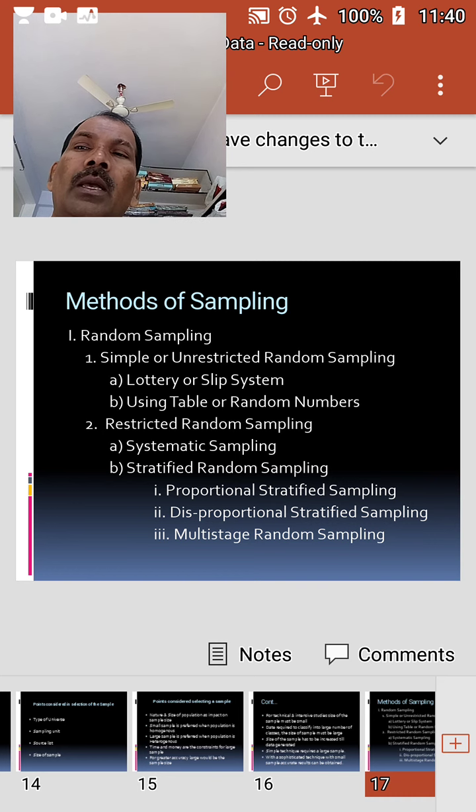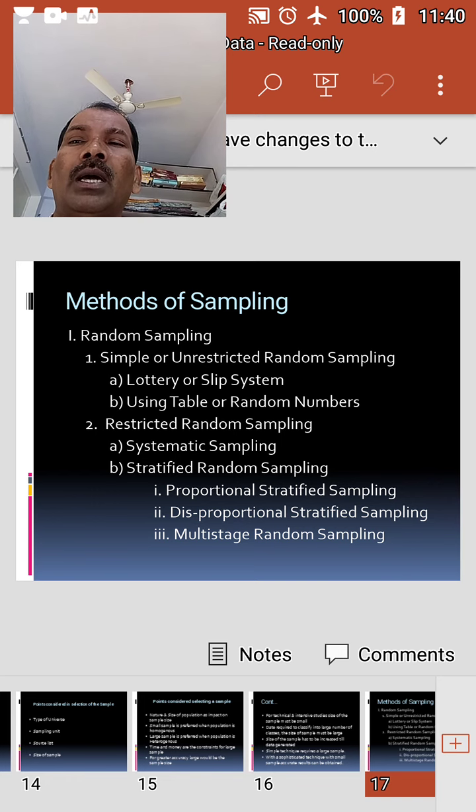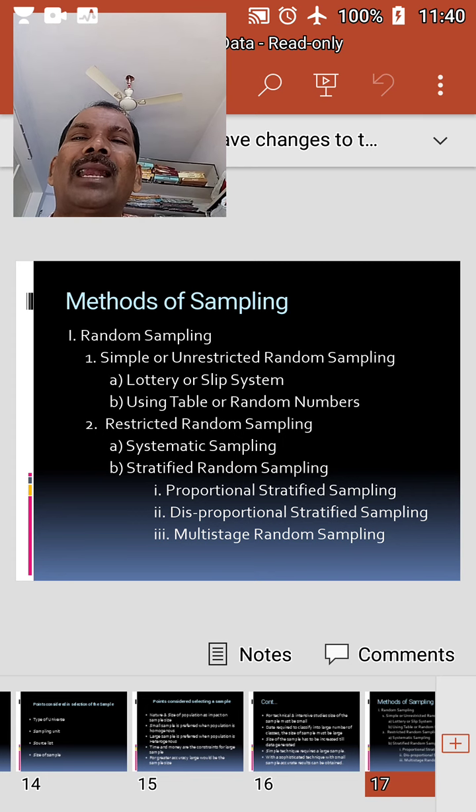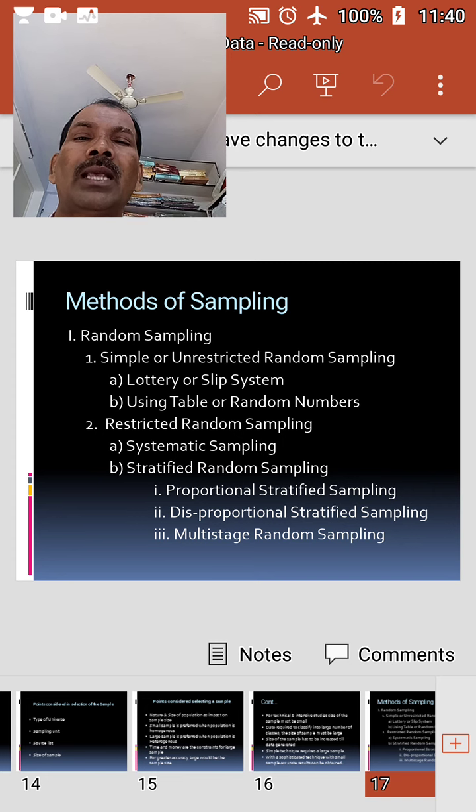Next, stratified random sampling. Under this method, various units in the population are divided into certain groups so that each item within every group has common characteristics. Each group is called a stratum, and the basis on which the grouping is made is called the stratifying factor. These stratifying factors may be geographical, sociological, economical, such as age, sex, income, marital status, skills, etc. Here, the strata can be conveniently made only when the population consists of heterogeneous elements.